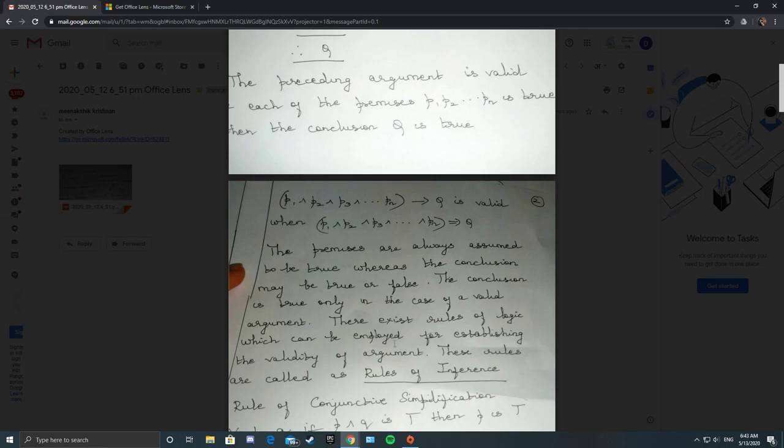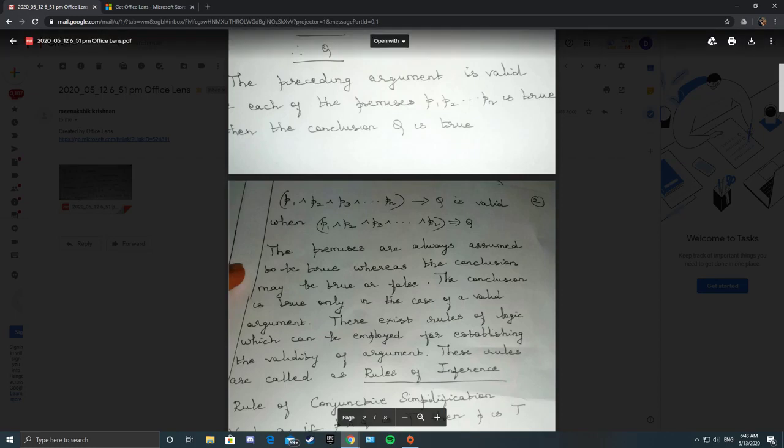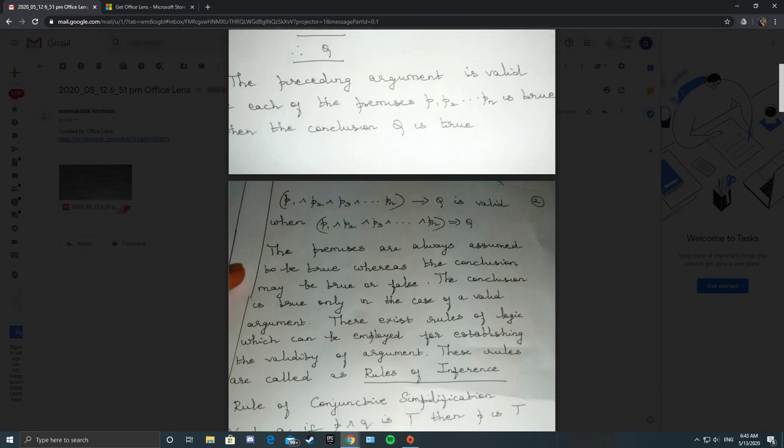There exist rules of logic which can be employed for establishing the validity of the argument. They are called rules of inference. The premises are always assumed to be true. Conclusion Q may be true or false. The conclusion is true only in the case of a valid argument.